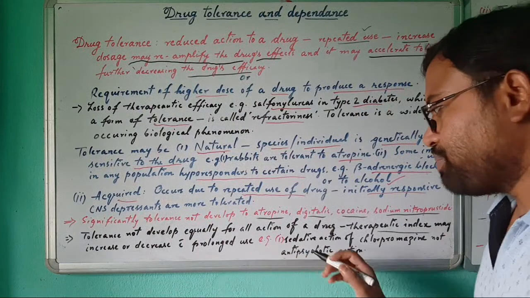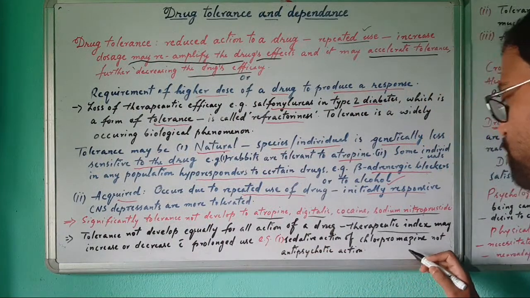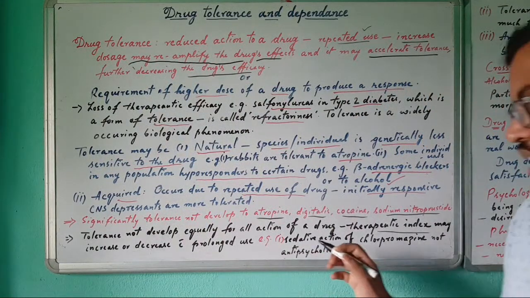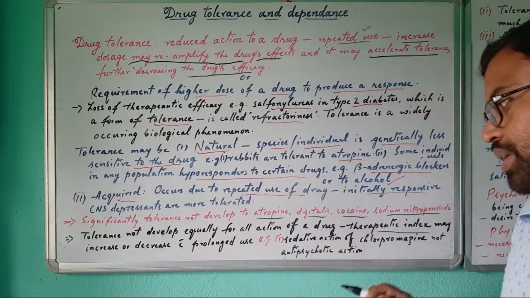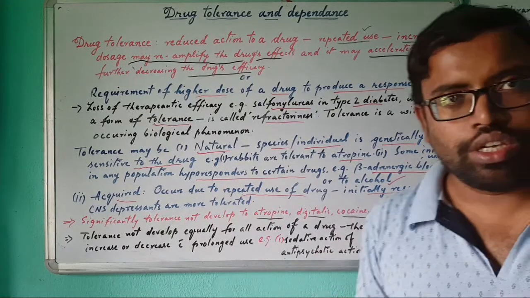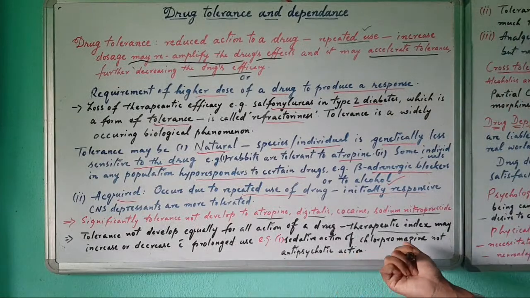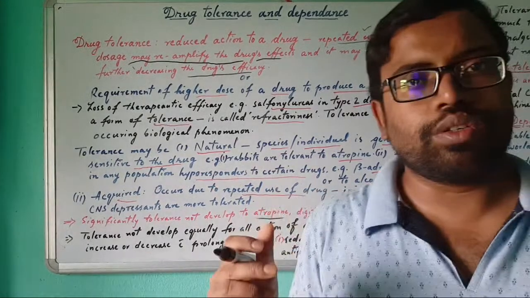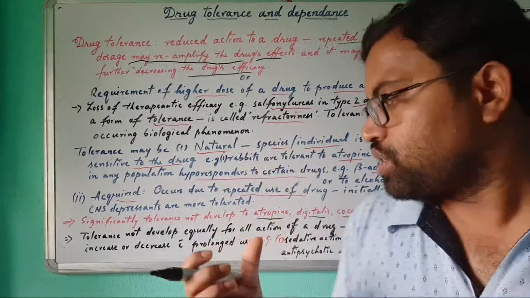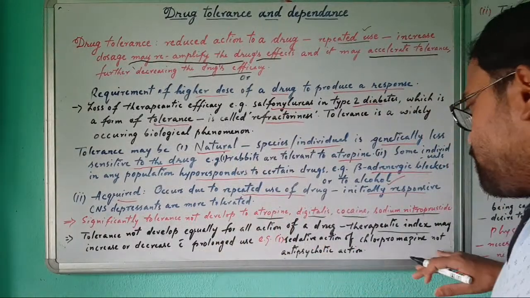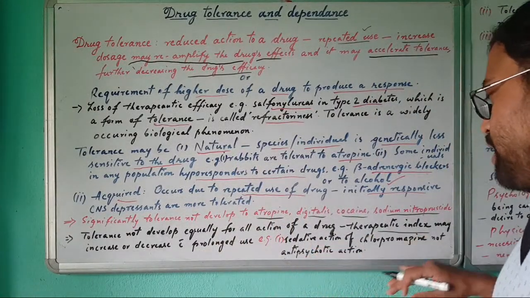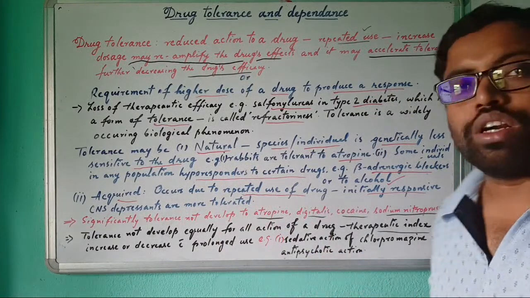Okay, so examples. Number one, sedative action of chlorpromazine. Chlorpromazine has two types of action, one is sedative action, another is antipsychotic action. So it can be used for two purposes. If someone is taking chlorpromazine for sedative action, it is tolerated, but for antipsychotic action it is not tolerated.